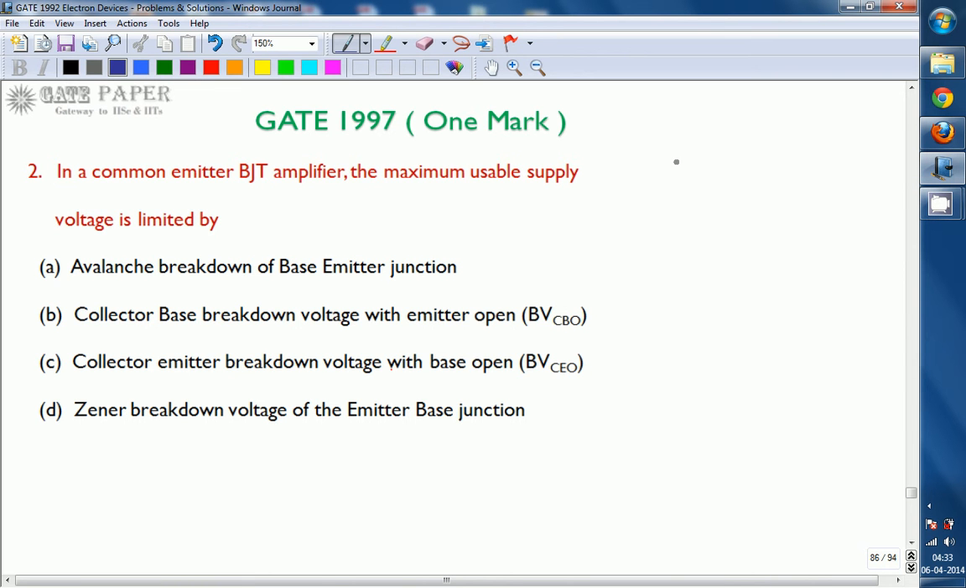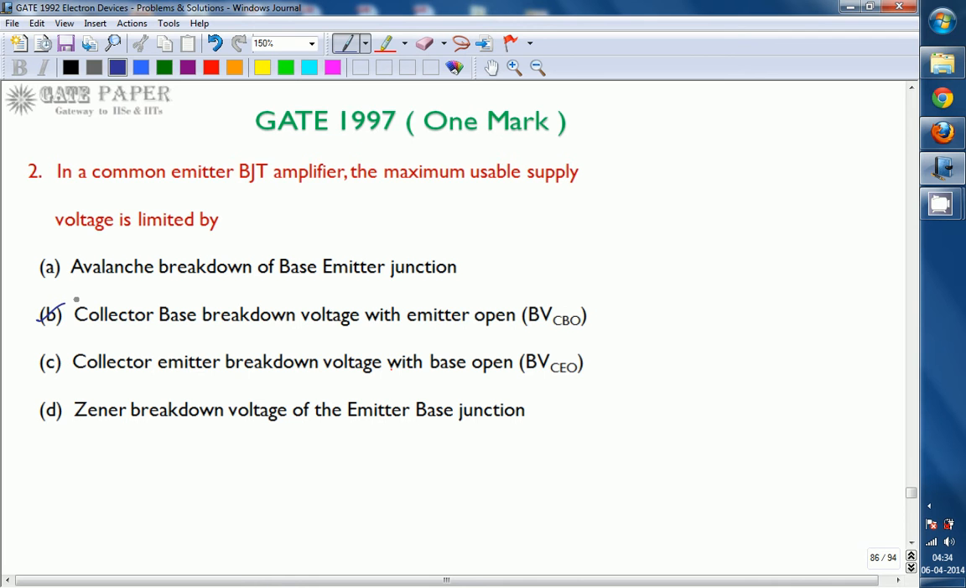We are discussing GATE 1997 ECE paper. This is a one mark question related to electronics. In a common emitter BJT amplifier, the maximum usable supply voltage is limited by: A, avalanche breakdown of base emitter junction; B, collector base breakdown voltage with emitter open, that is BVCBO; C, collector emitter breakdown voltage with base open, BVCEO; D, Zener breakdown voltage of emitter base junction. The right option for this answer is B.